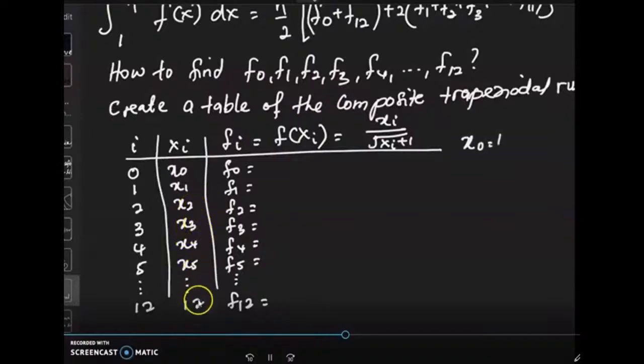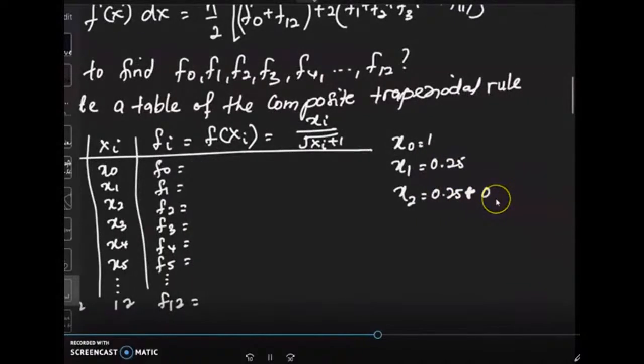How to use your calculator to make it more simple and very fast? You set F first. F is xi divided by xi plus 1. Set F. Then control the calculation. Maybe you can use 4 decimal places or 3 decimal places. As usual, we're using 4 decimal places. You create X because you know already X naught is 1 and X12 is 4. You just know A and B.